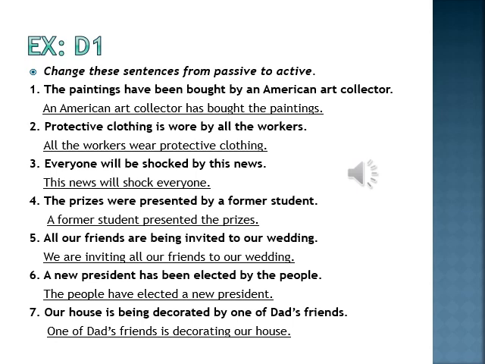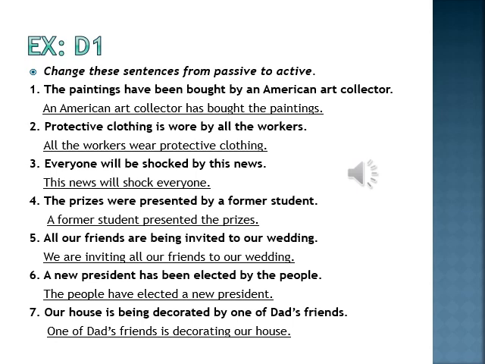And you learned in the previous lecture how present perfect tense is changed. Understand? So if you keep in mind all the tenses and how to change them, you can do this exercise easily.